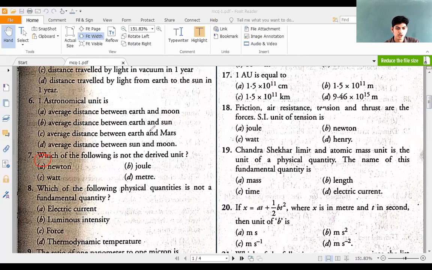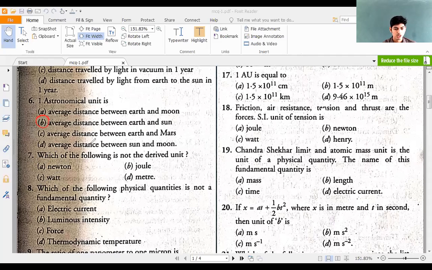We know that one astronomical unit is the average distance between Earth and the Sun. Correct? So the option here is B.